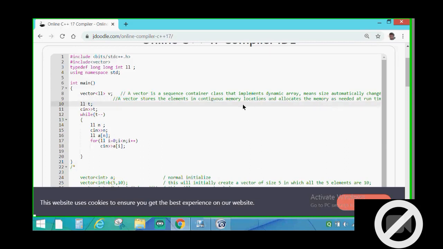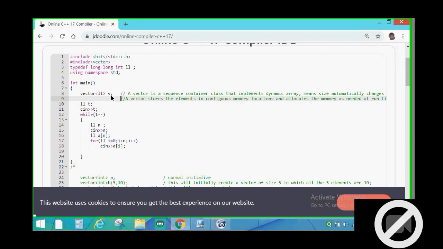First of all, in order to make sure that you are getting what exactly a vector is, I would like to elaborate. You can understand a vector as just an array whose size can increase and decrease according to our wish.